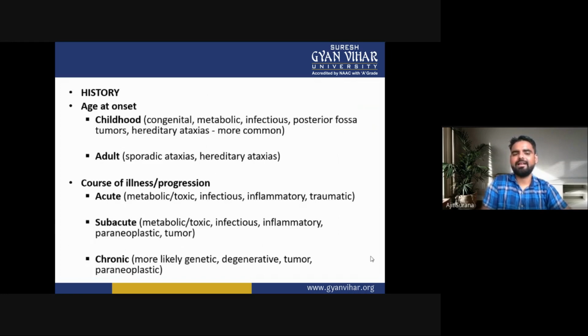Now the second one is the adult. In adults, they are sporadic ataxia or the hereditary ataxias. Now the second one is the course of illness, or the progression of the disease. They are acute, subacute, and chronic.